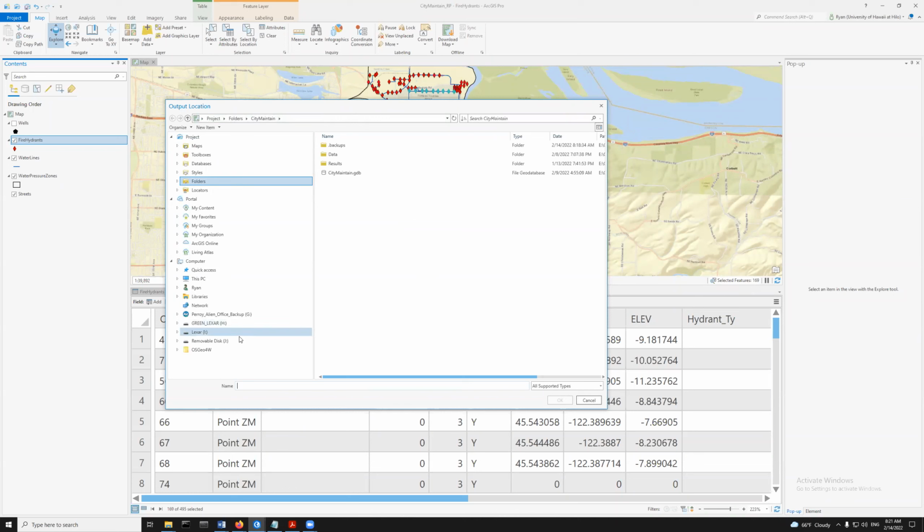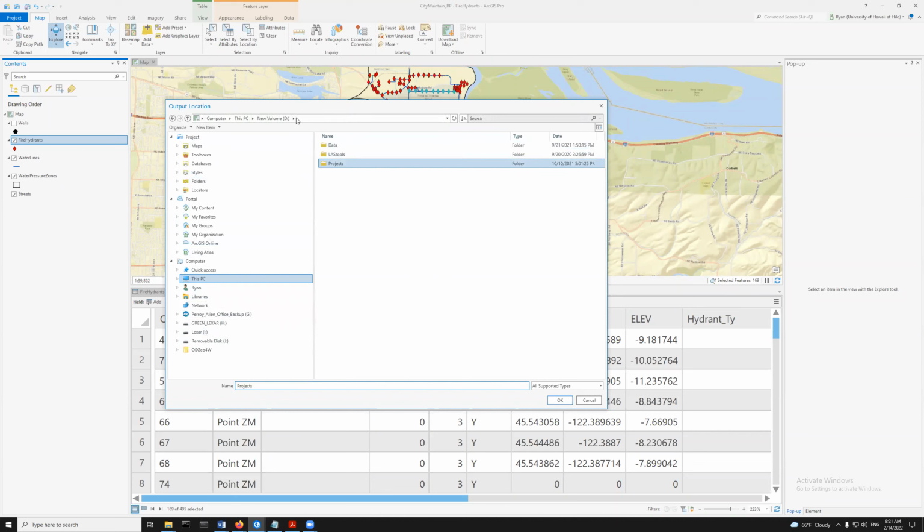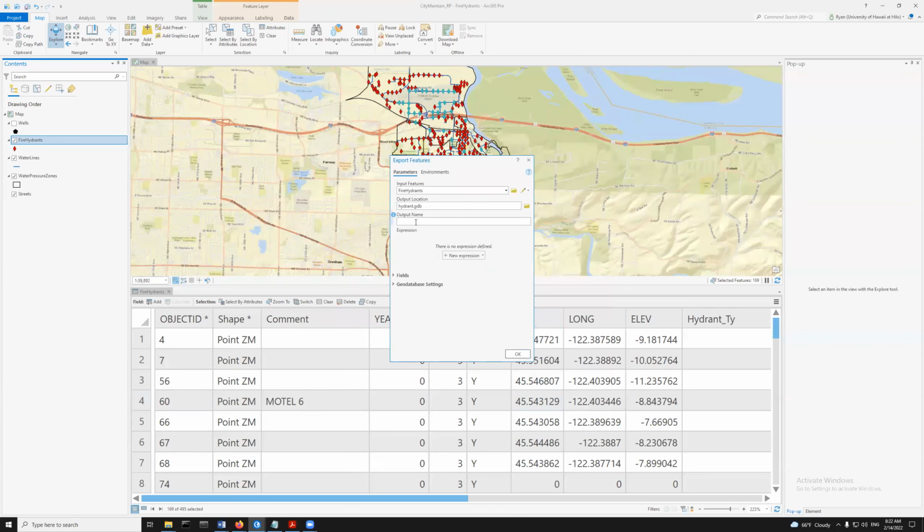And I feel like I made one that was like my working drive, which for you would be a different place. Oh, it's E. I think mine is on E. Sorry, let me change that. And I can make a new one. I'm going to make a new one. This is just for this example. Okay, so this is a hydrant, and then this is pre-1980.